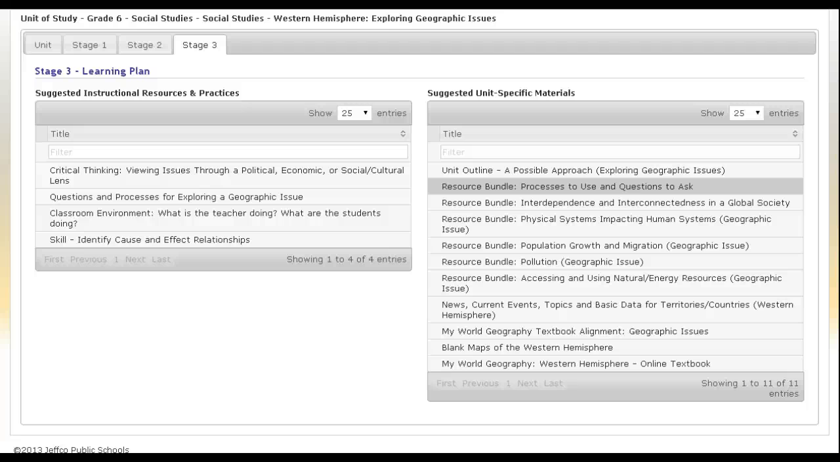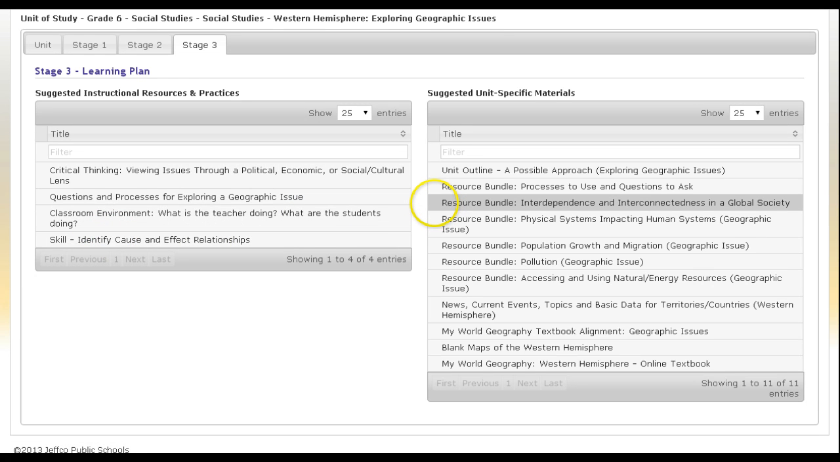I want you to know that these have been broken out over here because they're also instructional practices. So you're going to see those resources available here, such as what are the ways we look at issues through a political, economic, or social cultural lens? What are the questions and processes that we use as we begin to gather ideas and information about a geographic issue before we determine what are potential solutions to that issue? And then, what might this look like within the classroom? What is the teacher doing in terms of his or her modeling? And what are the students doing in terms of their work, their thinking, and their interaction and collaboration?